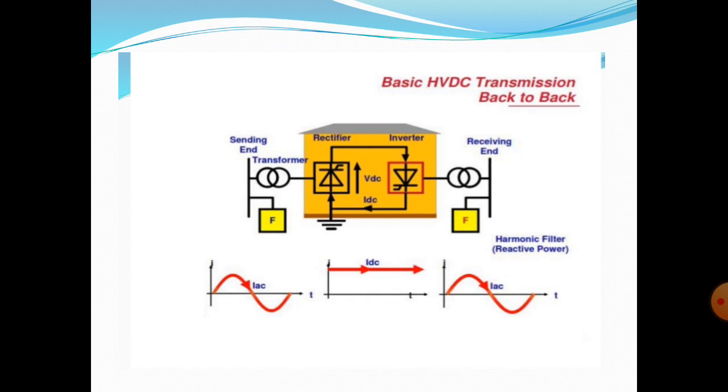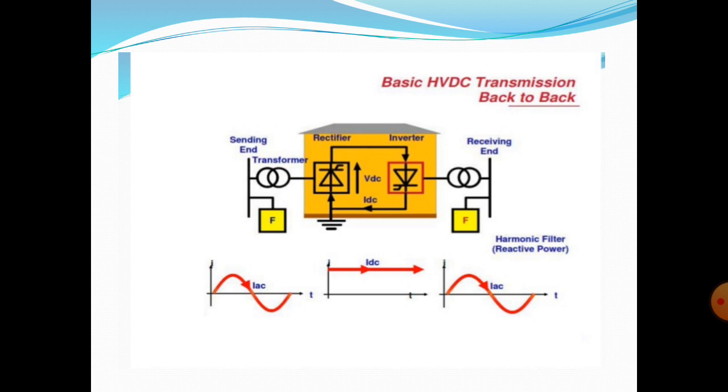And next one is the back to back HVDC transmission system, known as a coupling system. This HVDC coupling system is used for interconnections between geographically adjacent AC networks for the purpose of frequency conversion or for an asynchronous interconnection. In this back-to-back HVDC coupling system, the two AC networks are coupled by back-to-back converters.